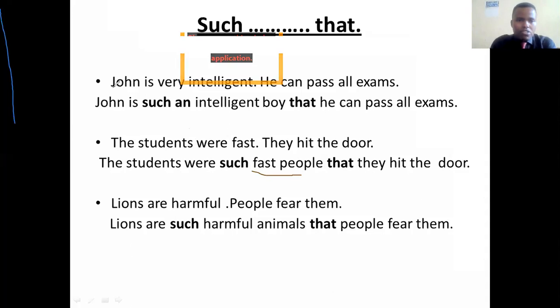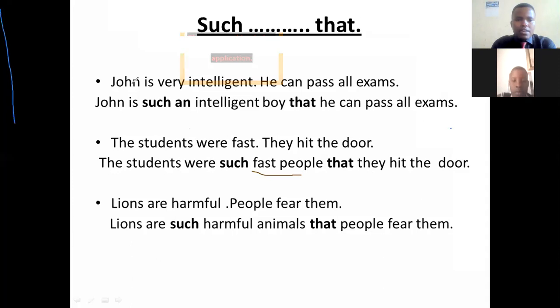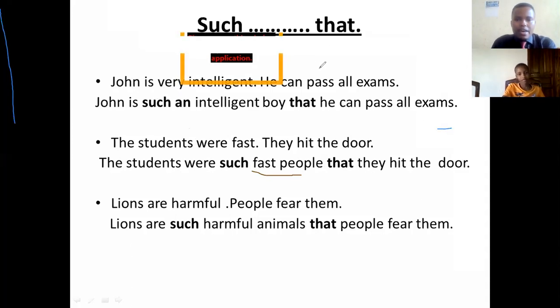This is the subject, John. It can be replaced by the personal pronoun he. Then we say he is very intelligent. Is this clear? This is John. It is the subject. Then this he is replacing John. We can say John is very intelligent. He can pass all exams.